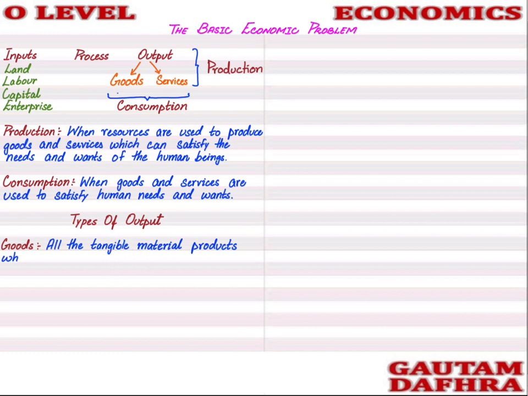Anything which is material, anything which is tangible, and which could satisfy human needs and wants, is a good. For example, this iPad which I'm using right now is material and tangible, I can touch it, and it helps human beings satisfy their needs and wants, so that is a good. That's the first kind of output.